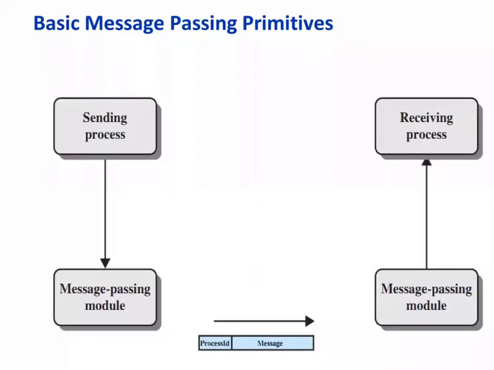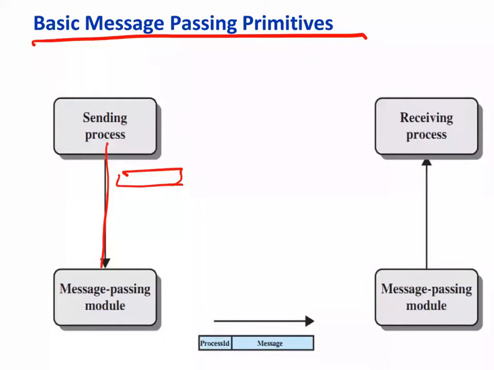So in general, the basic message passing structure is that there is a sending process, and then it creates a message and gives it. Hello, can you please mute in case you don't have any question? And then a message passing primitive or module sends this message to the other message passing module, which passes it on to the receiving process. So it's simple.